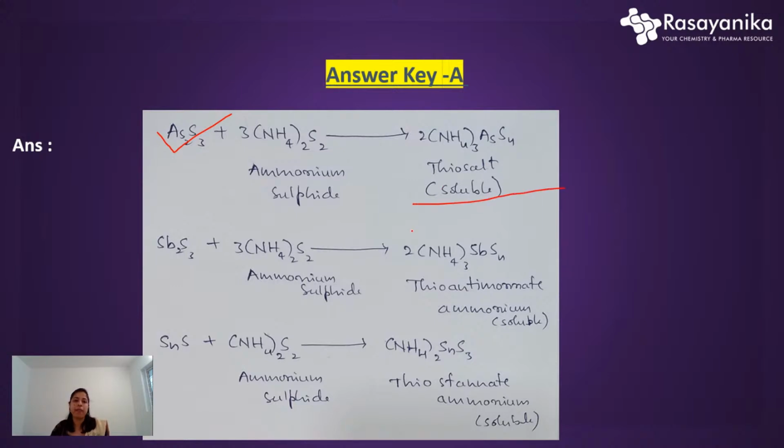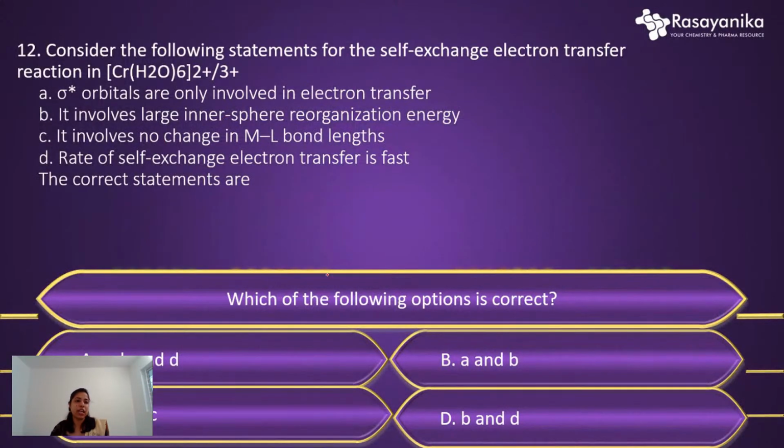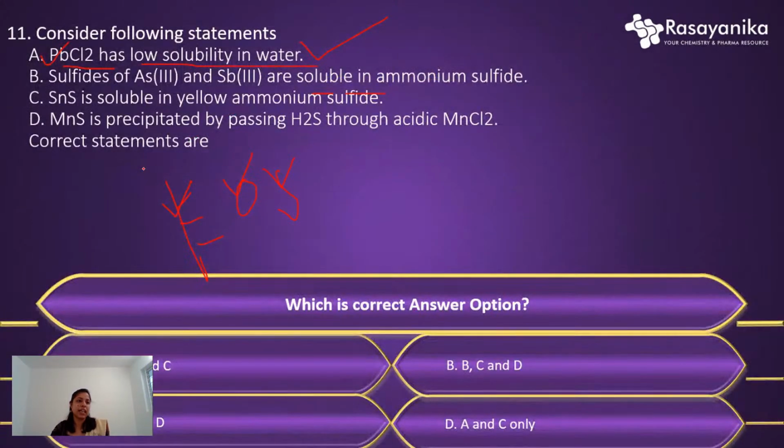The next one is antimony 3, where the oxidation state is 3. If we react it with ammonium sulfide, we get thioantimonate, which is also soluble. So option B is also correct.